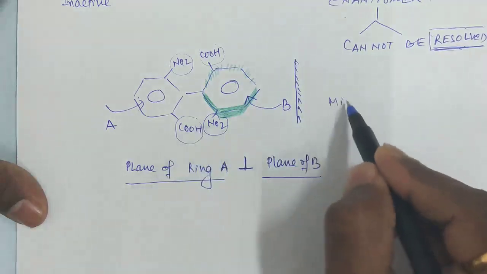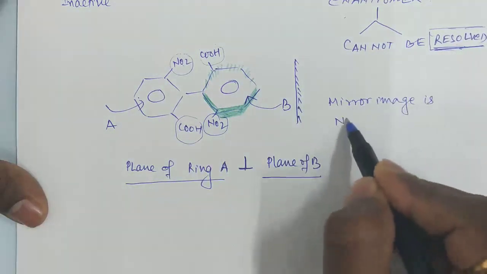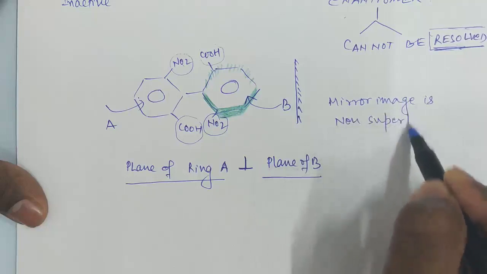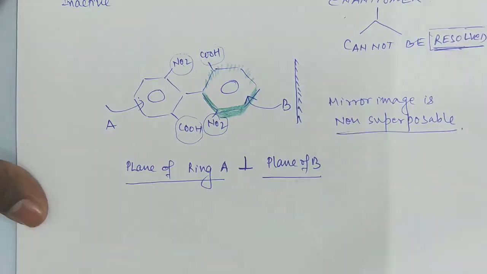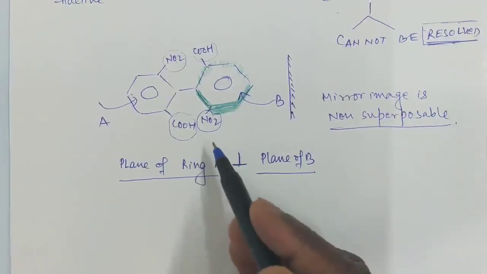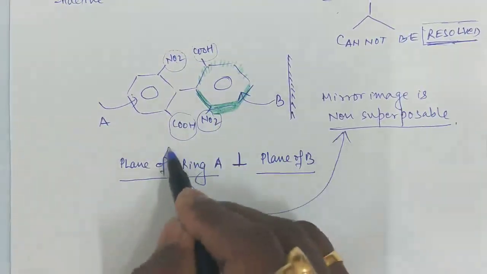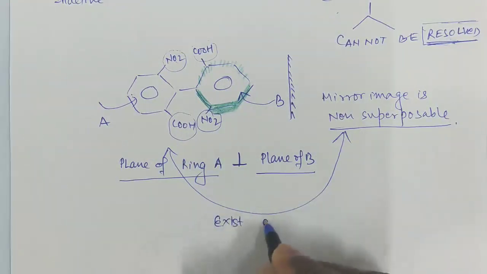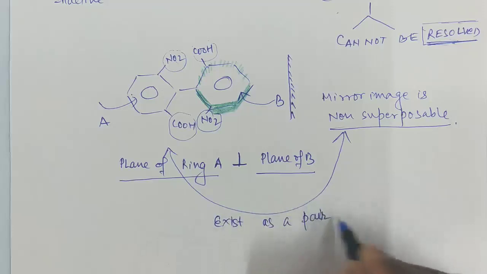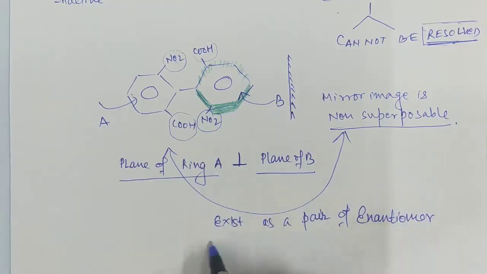So the mirror image is non-superposable, therefore this molecule exists as a pair of enantiomers, right?